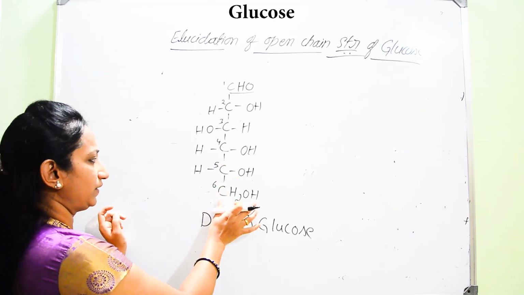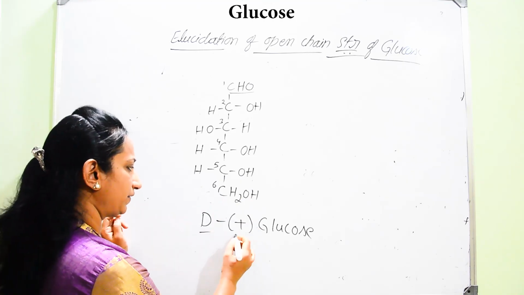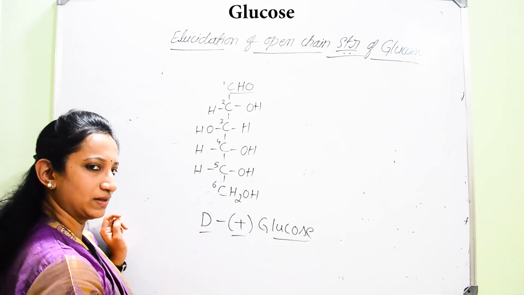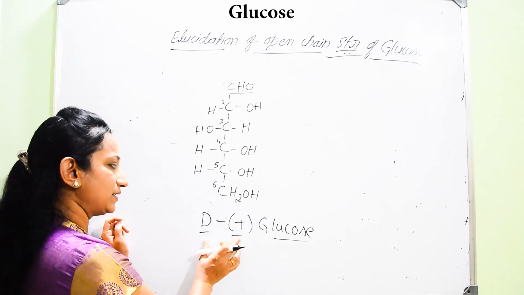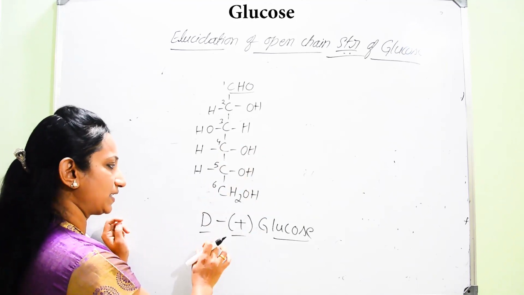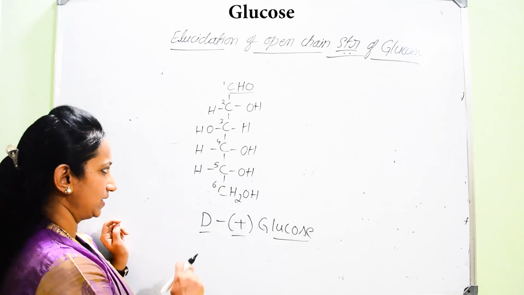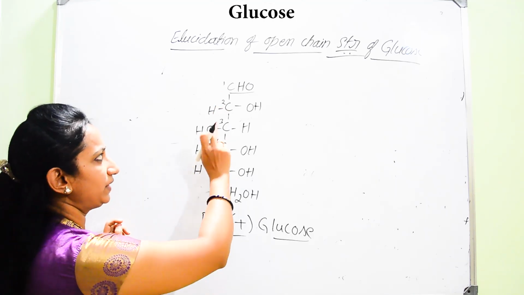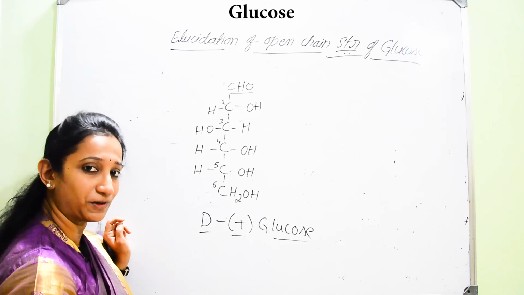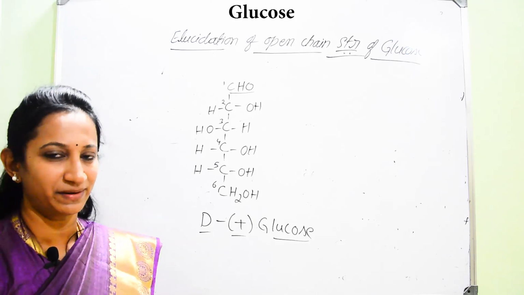Now, after considering this open chain structure, I have written here D plus glucose. He named this isomer D plus glucose because this aldohexose contains how many chiral carbon atoms, that is, asymmetric carbon atoms? Do you remember what an asymmetric carbon atom is?